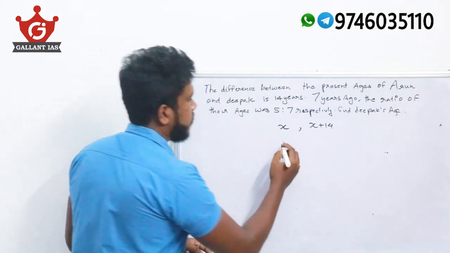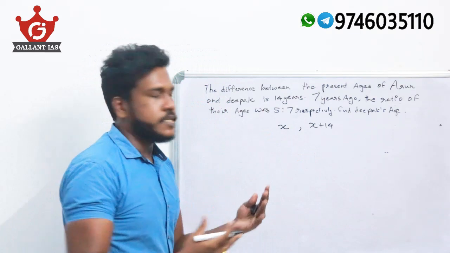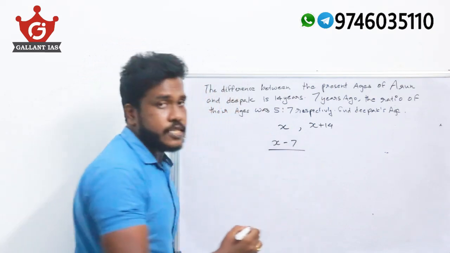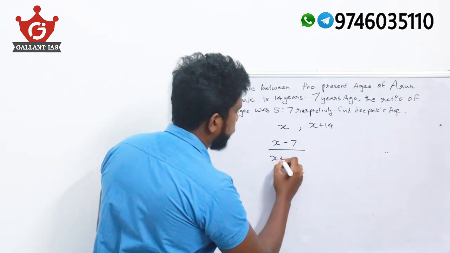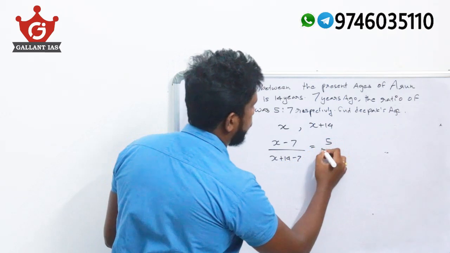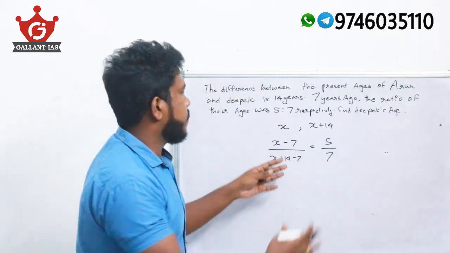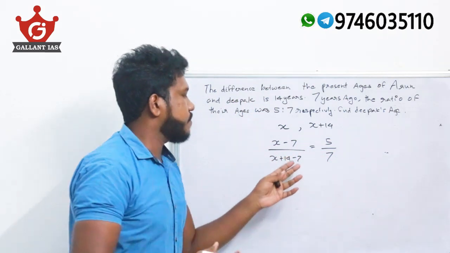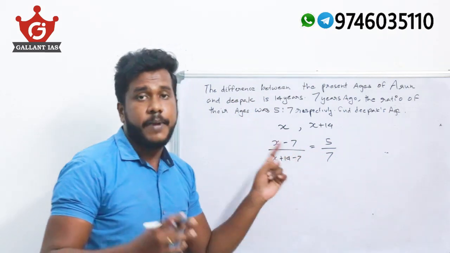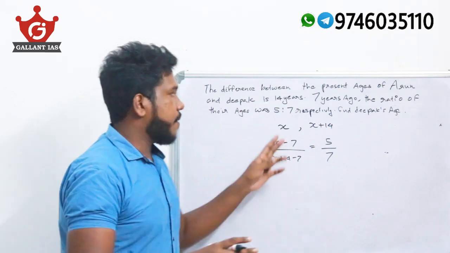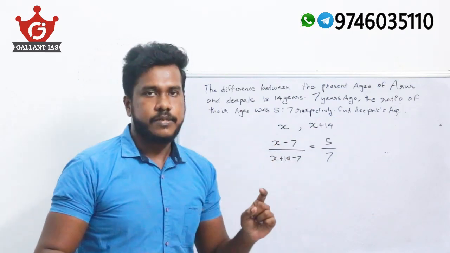That is, 7 years ago, Arun's age will be x minus 7, and Deepak's age will be x plus 14 minus 7. That is equal to 5:7, so we get another equation: (x minus 7) divided by (x plus 14 minus 7) is equal to 5/7. I think till now you all got the concept, and from that we need to find Deepak's age.